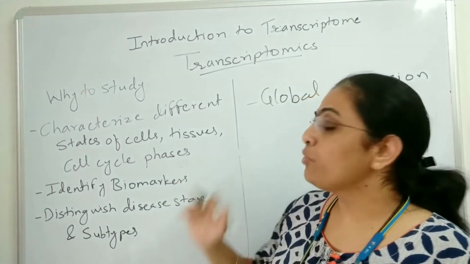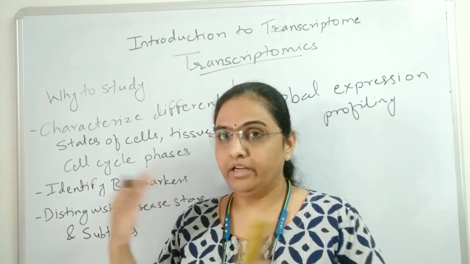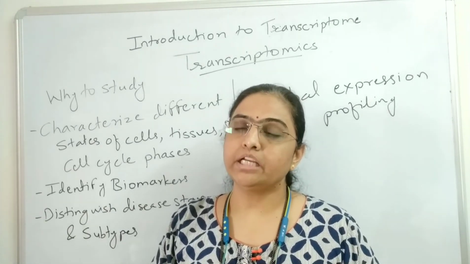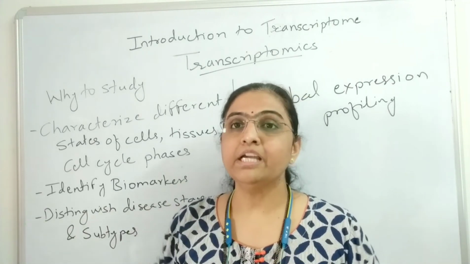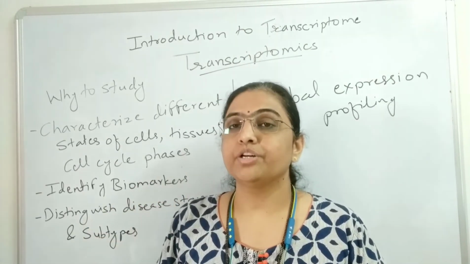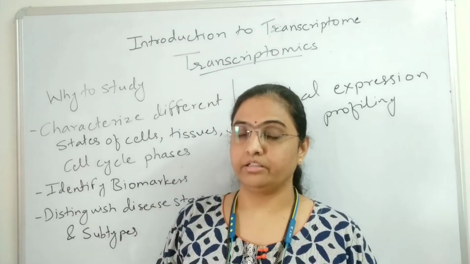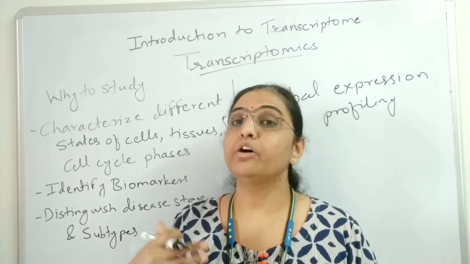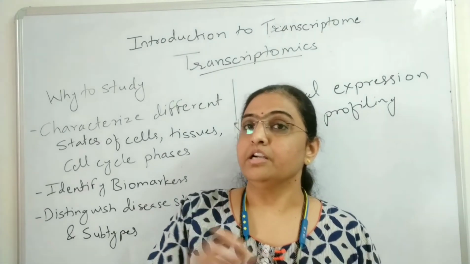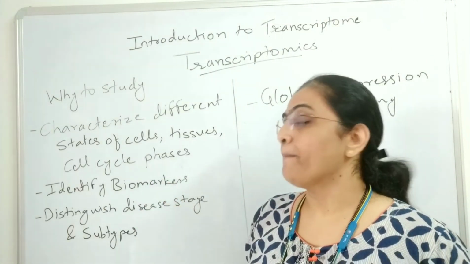Then, identify the biomarkers. There are disease conditions and there are healthy conditions. What happens when there is a disease or any disorder? In the disease or disorder condition, which genes are getting expressed? By finding out that gene product, that particular RNA, it can be said that this is a particular gene or this is a disorder. So that expressed gene is going to work as a biomarker.